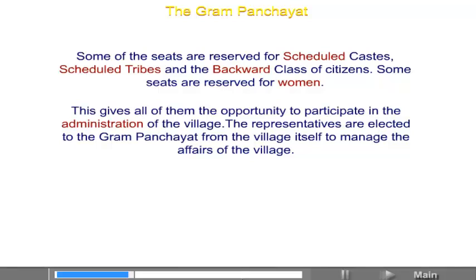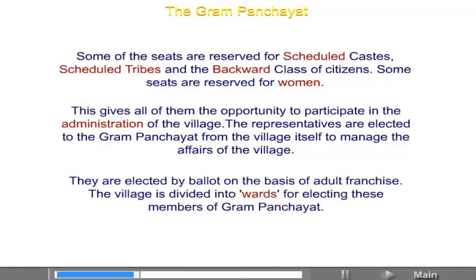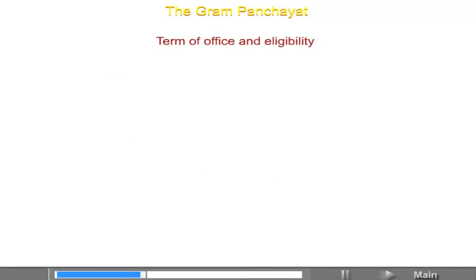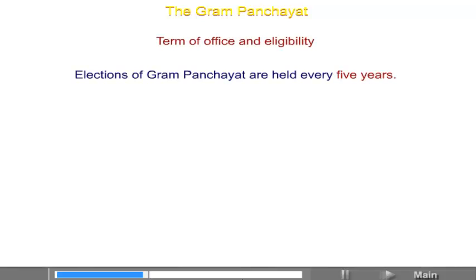The representatives are elected to the Gram Panchayat from the village itself to manage the affairs of the village. They are elected by ballot on the basis of adult franchise. The village is divided into wards for electing these members of the Gram Panchayat. Terms of office and eligibility. Elections of the Gram Panchayat are held every 5 years.